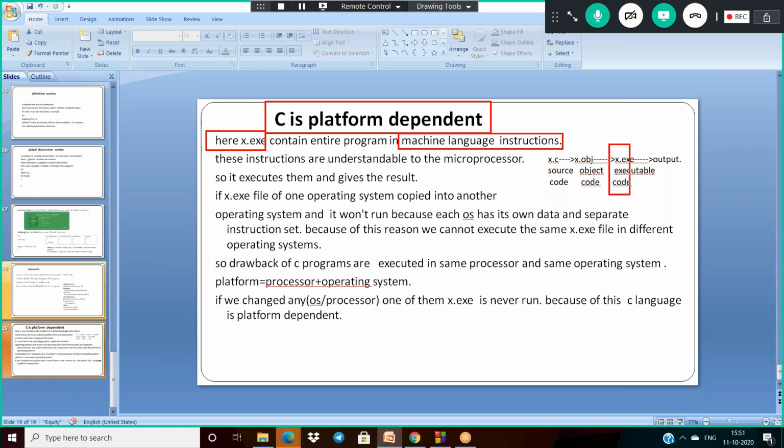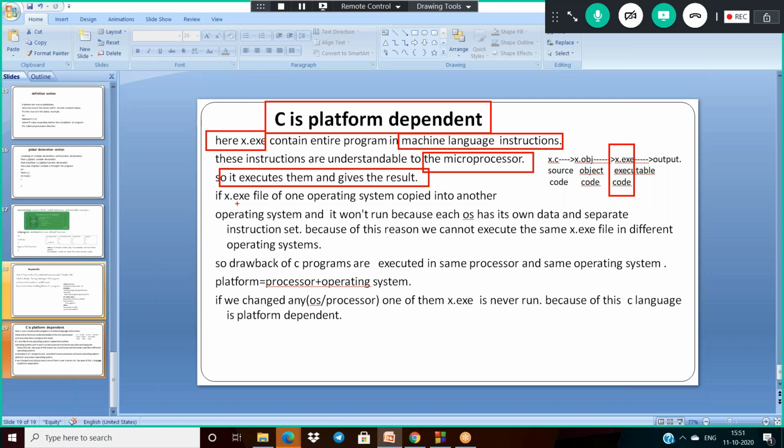These instructions can be understood only by the microprocessor, and it executes them and gives the results. So the .exe file is understandable by the microprocessor and operating system, and if you change any one of them, the .exe file will never run.